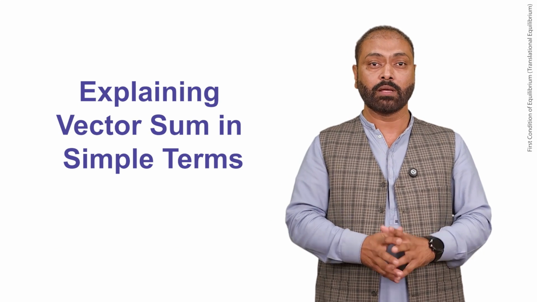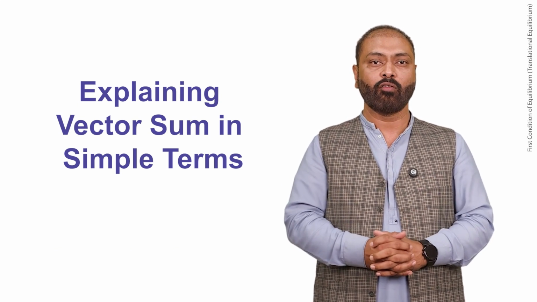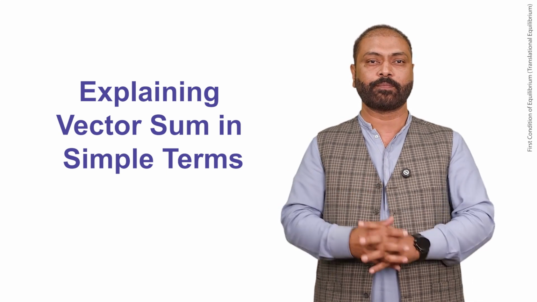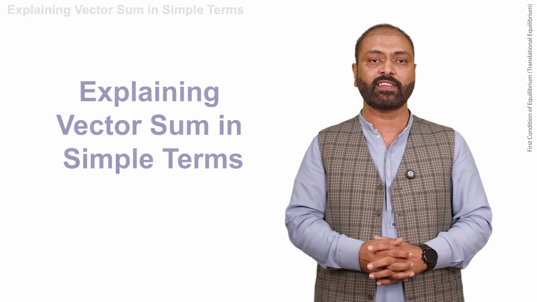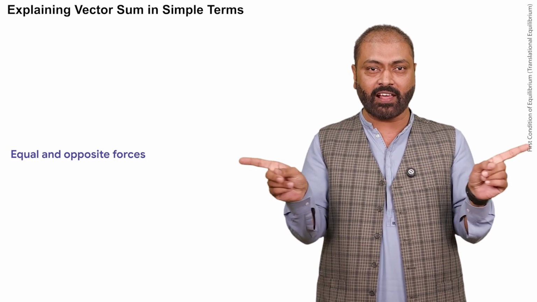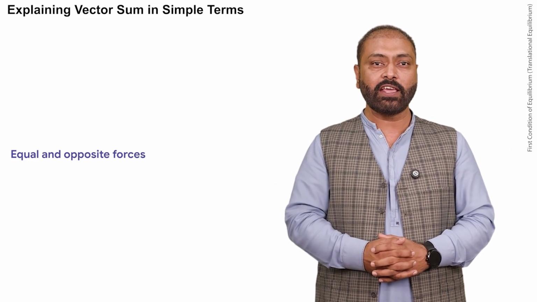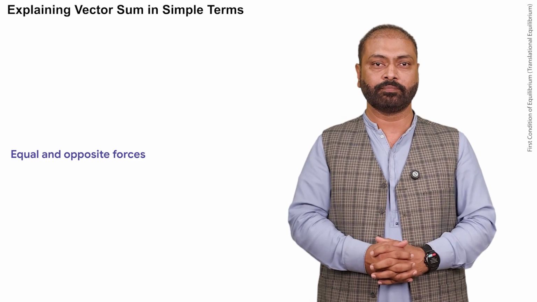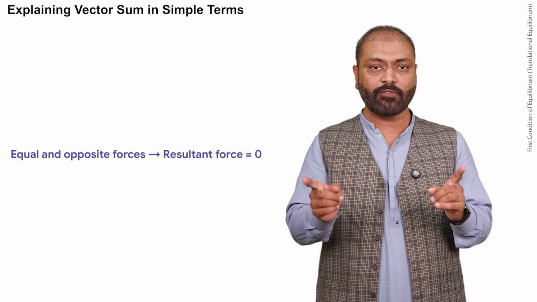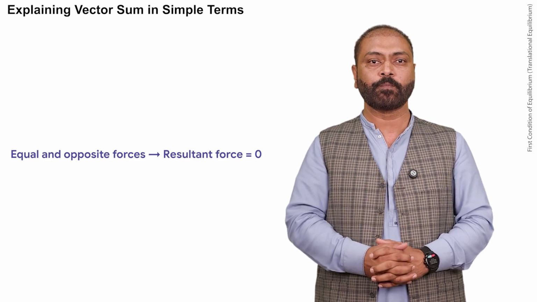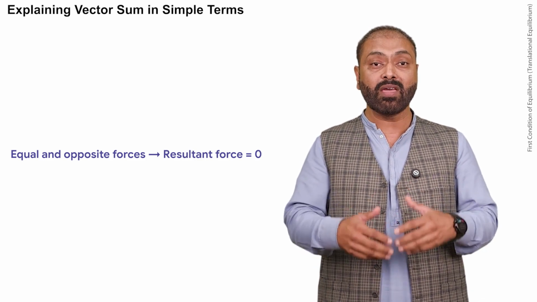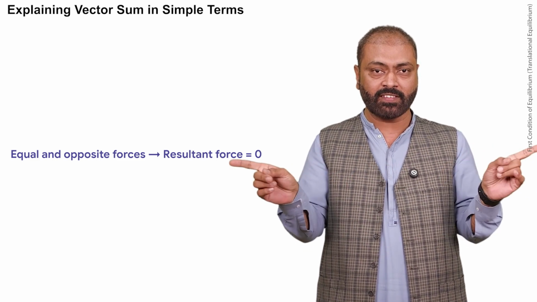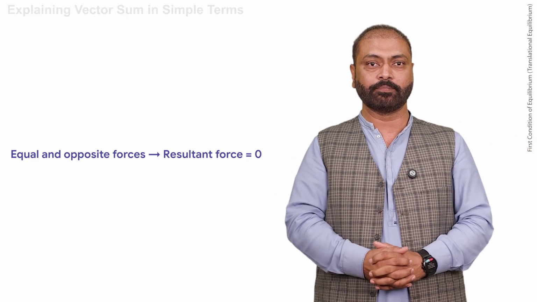Vector sum means that we add forces by considering their directions. If two forces act in opposite directions and are equal in magnitude, they cancel each other. As a result, the total force becomes 0 and the body remains in equilibrium. इसका मतलब है दोनों फोर्सेस एक दूसरे को कैंसल आउट कर देंगी.